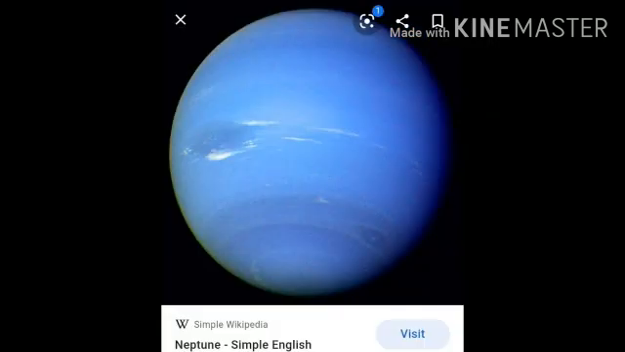Neptune, the coldest planet. Neptune is the eighth and the furthest planet from the Sun. There are strong winds on this planet. It is named after the Roman god of sea. Neptune has 14 natural satellites, the largest being Triton.